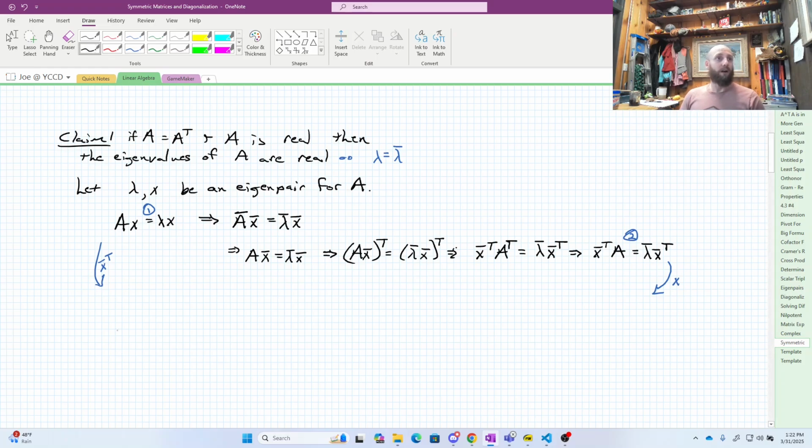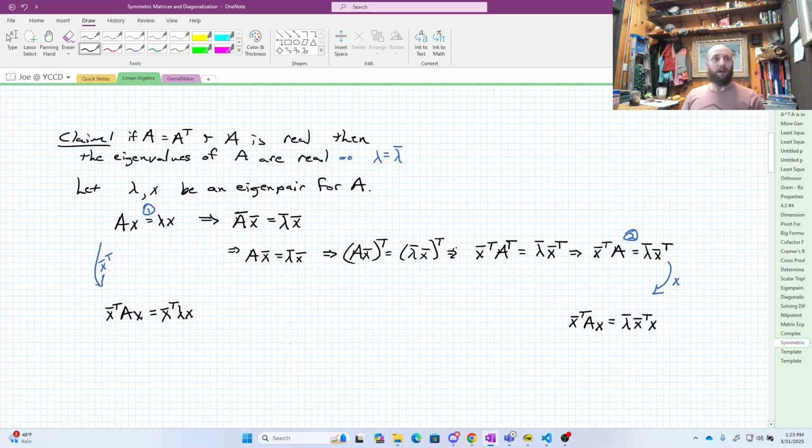Okay, so here I'm going to end up with, sorry, I said I was multiplying from the left. So I'm going to end up with X conjugate transpose AX is equal to X conjugate transpose times lambda X. And my other one over here, I'm going to end up with X conjugate transpose AX is equal to lambda conjugate X conjugate transpose X, right?